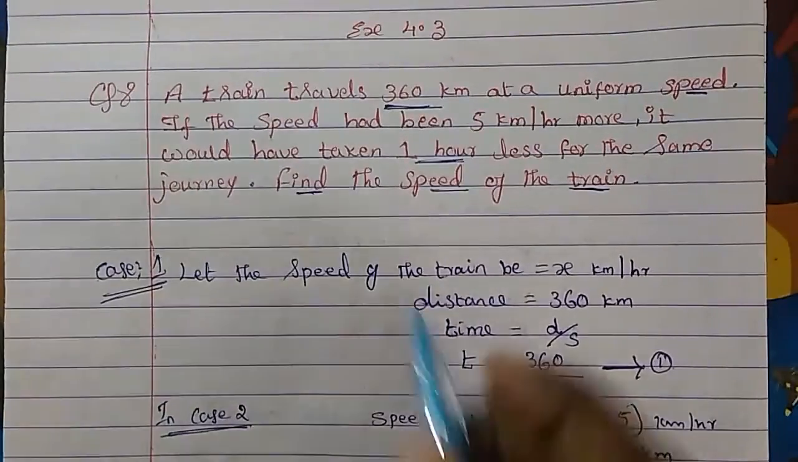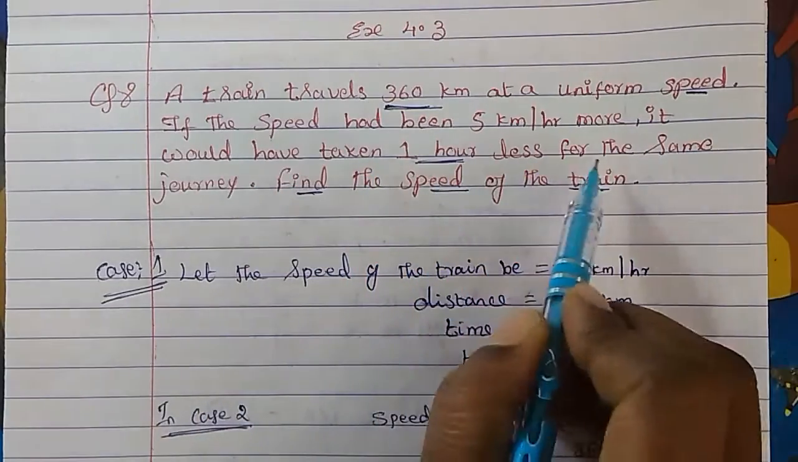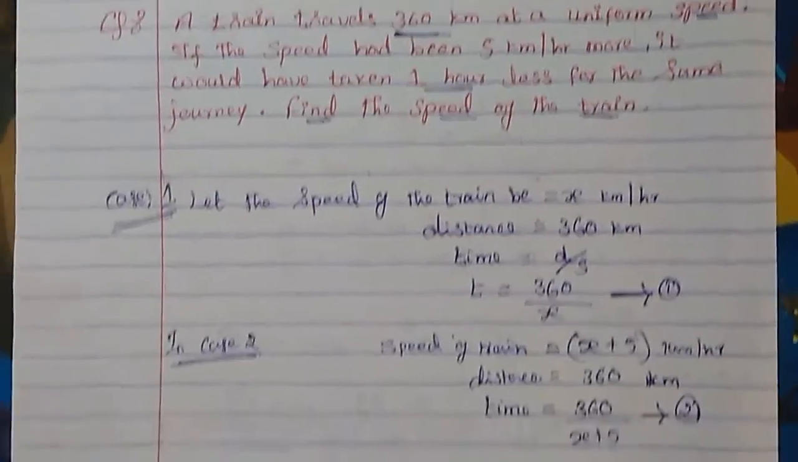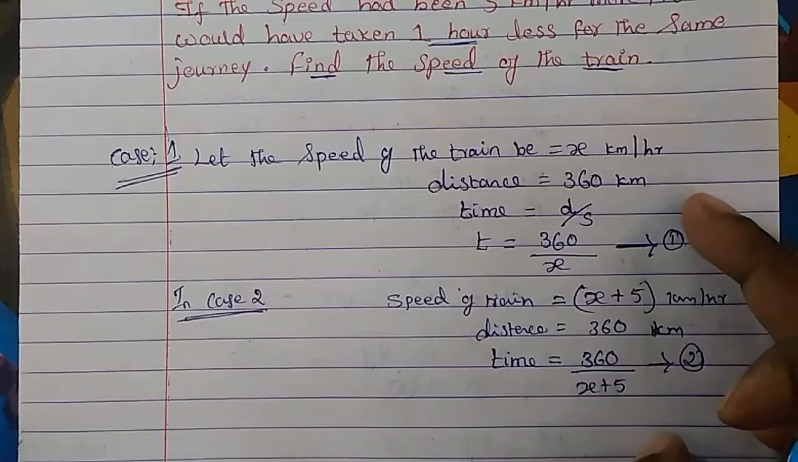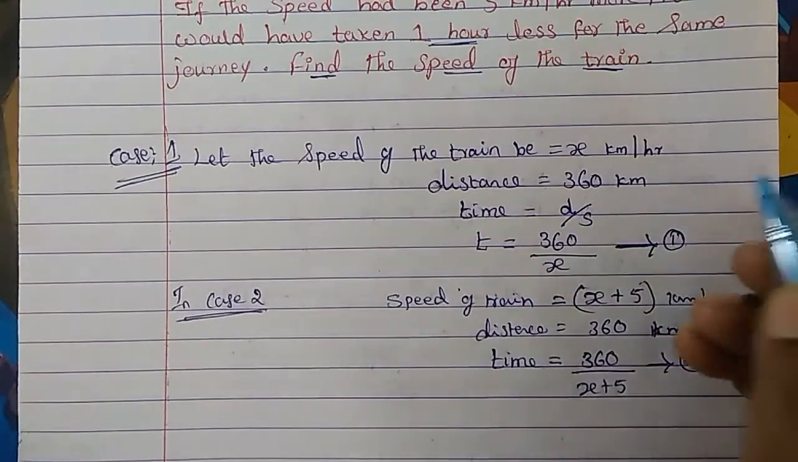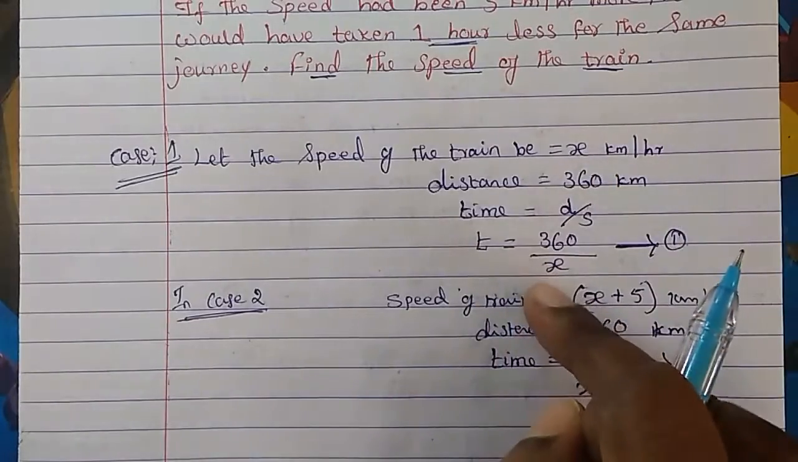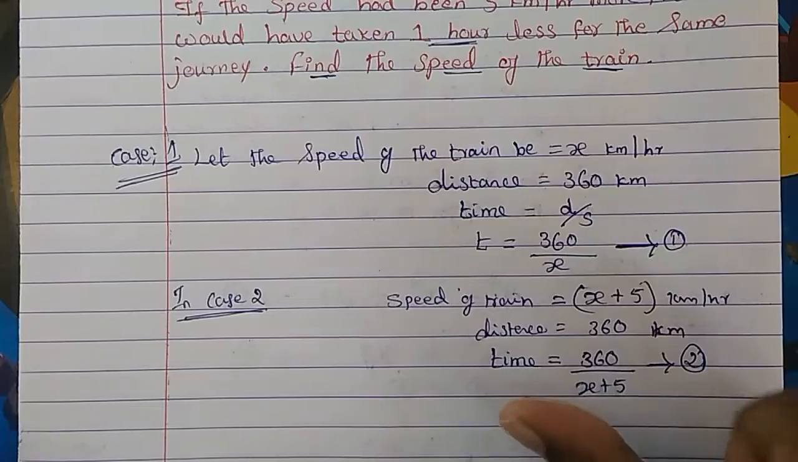Now according to the question, it would have taken 1 hour less for the same journey. That means 1 hour less for the same journey when this difference is there. This is the normal speed of the train, and it is taking this much time, and the speed is more here. So speed is more means time will be less here.